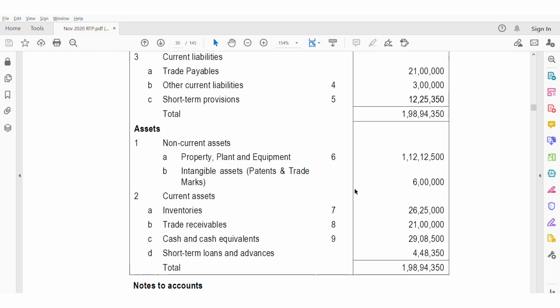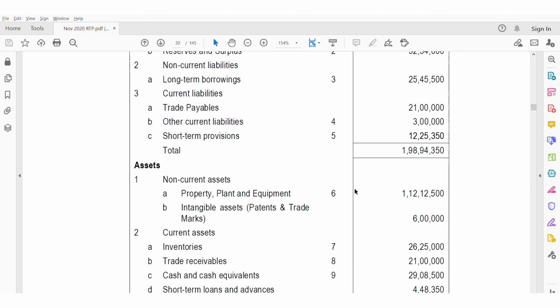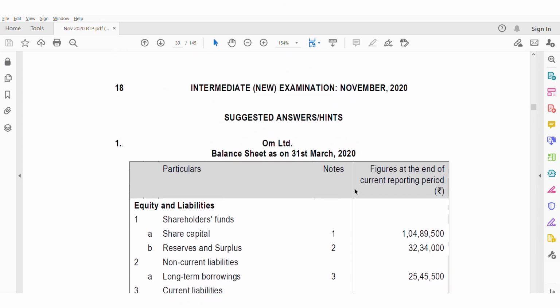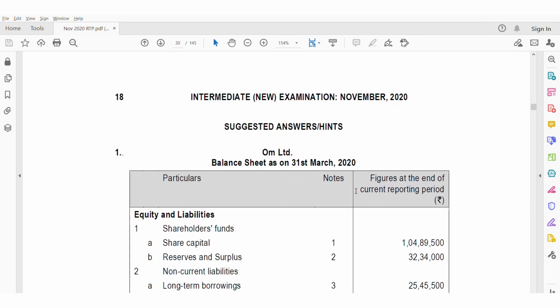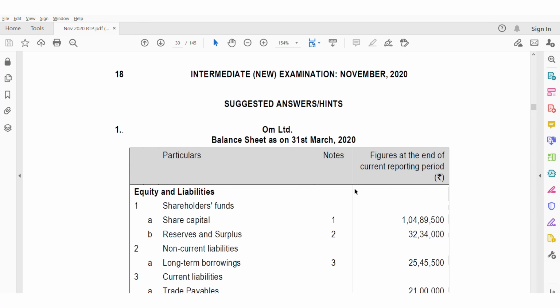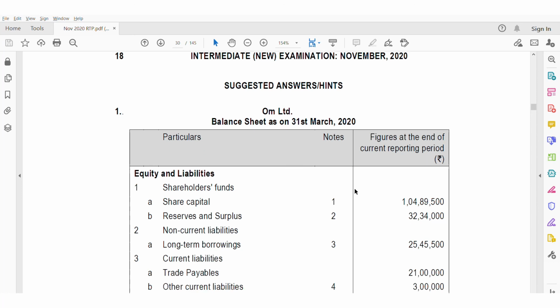See, remember, this note reference is only indicative. It is not that for share capital it should always be 1, or for reserves it should always be 2. You can have your own sequence of notes, and accordingly you can prepare the notes to accounts. I think this gives you a clear understanding of part 1 of Schedule 3 of the Companies Act 2013, how to prepare a balance sheet. And remember, this is for other than Ind AS applicability. This is not Ind AS, it is IGAAP, under IGAAP, not under Ind AS.